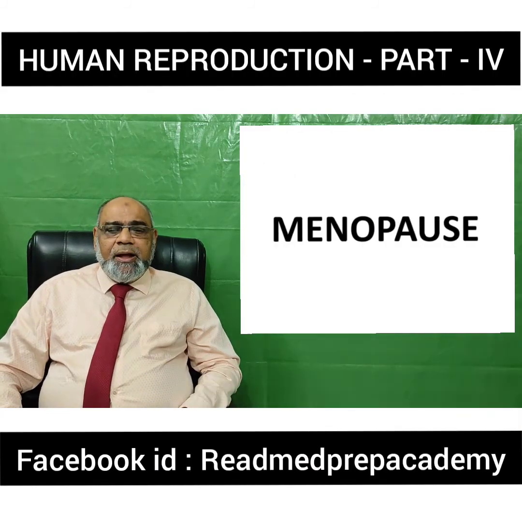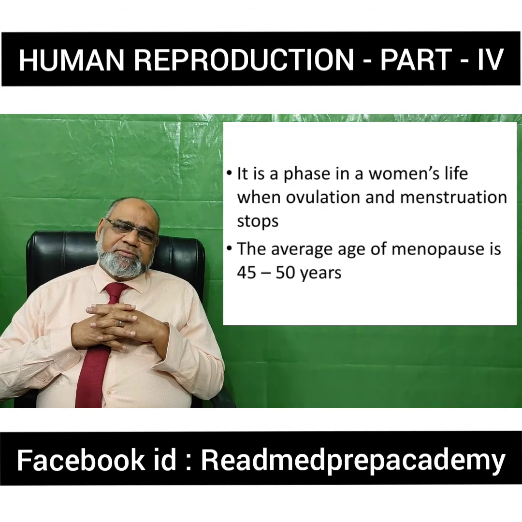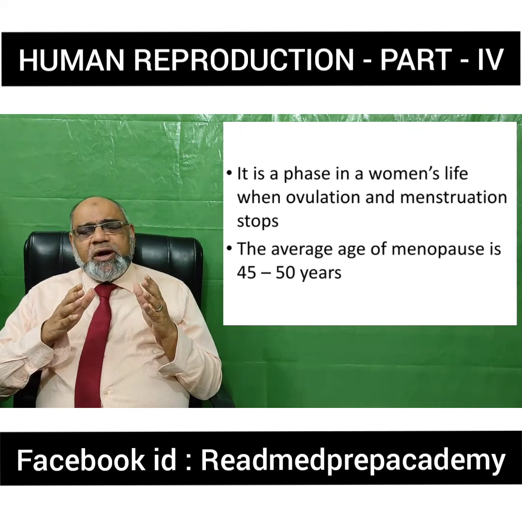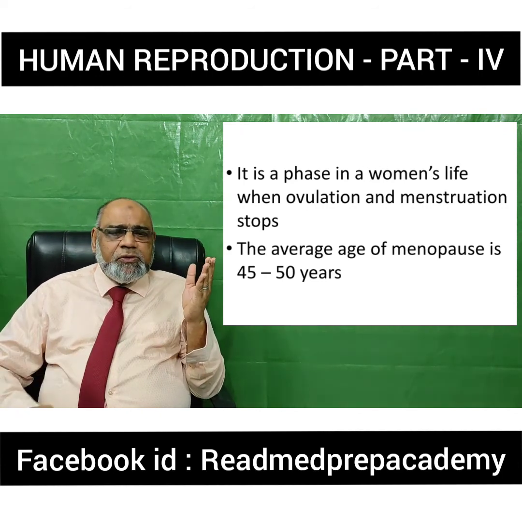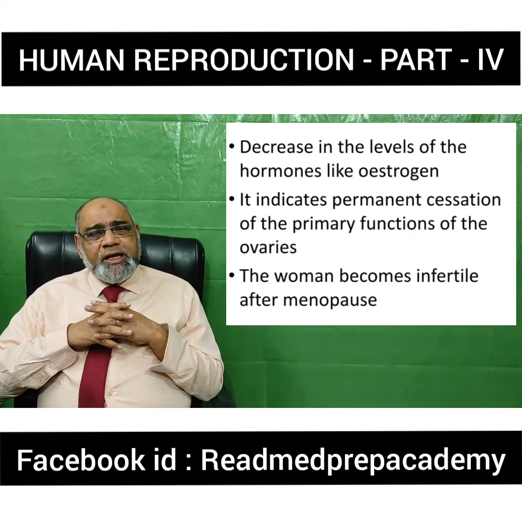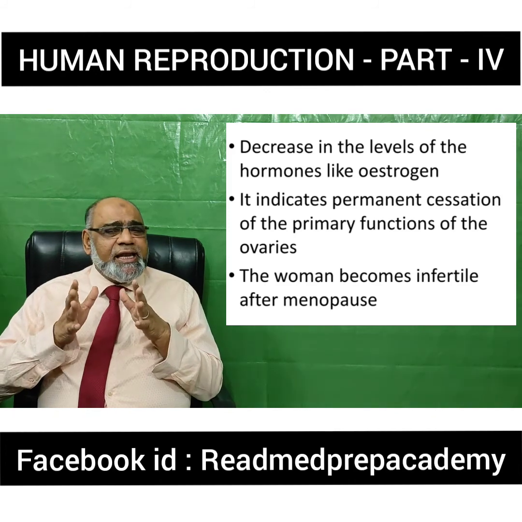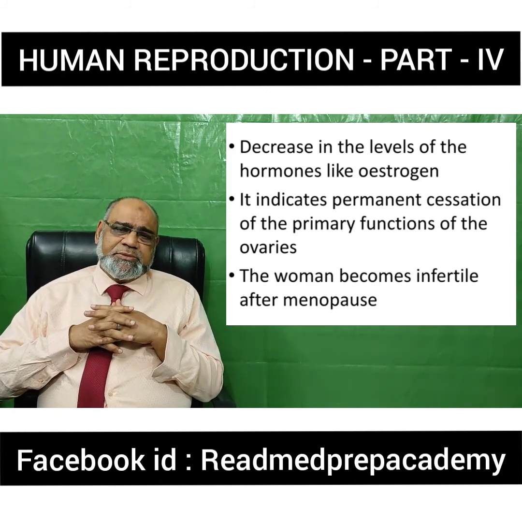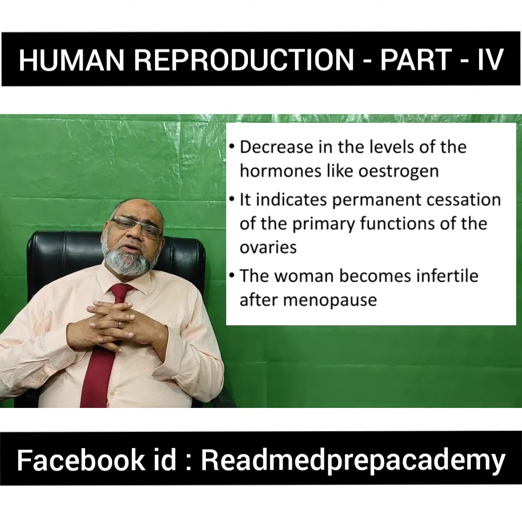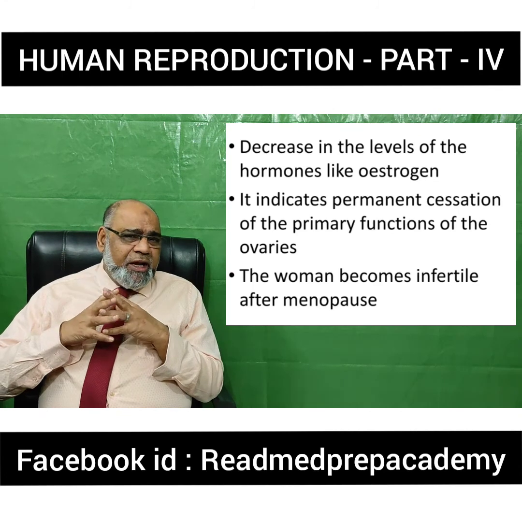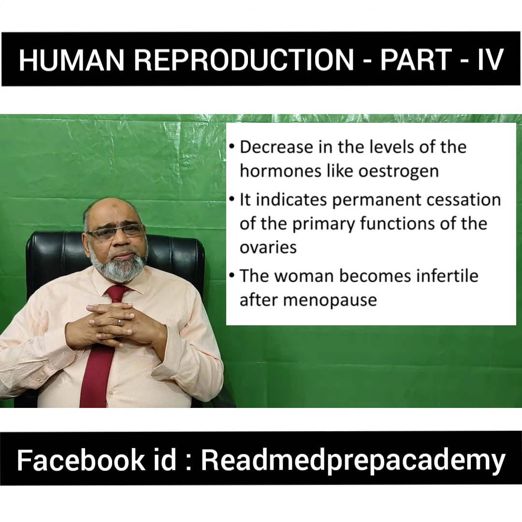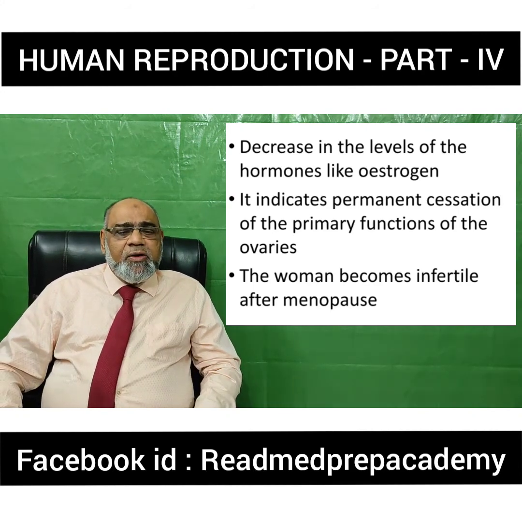What is menopause? It is a phase of a woman's life when ovulation and menstruation stop. Normally, what is the age of menopause? It is around 45 to 50 years. Why does menopause occur? Because of the end of the reproductive life, there is a decrease in the levels of hormones like estrogen. It indicates permanent cessation of the primary functions of the ovaries. That means after menopause, the primary glands become atrophic. The woman becomes infertile after menopause.